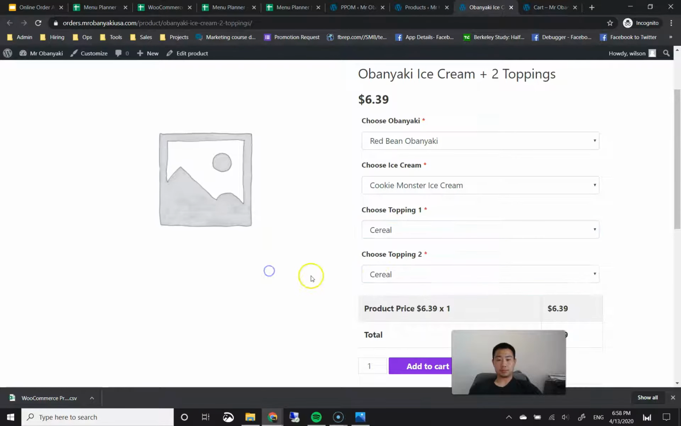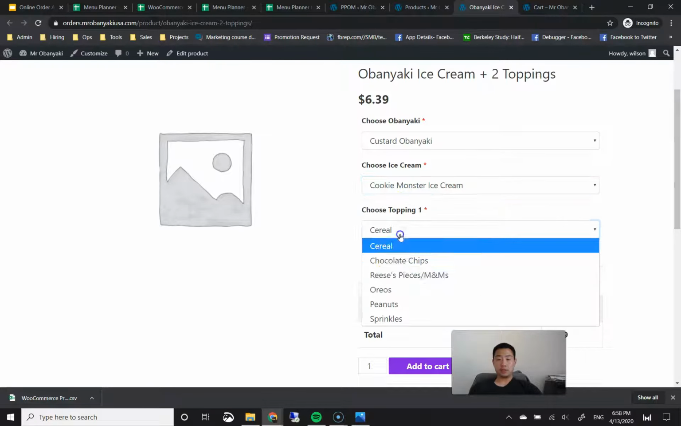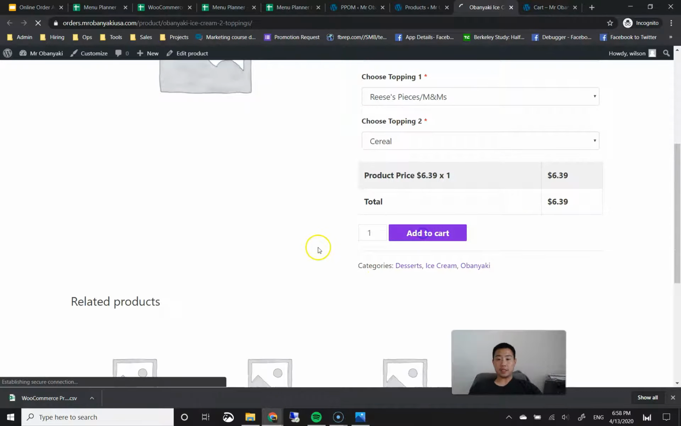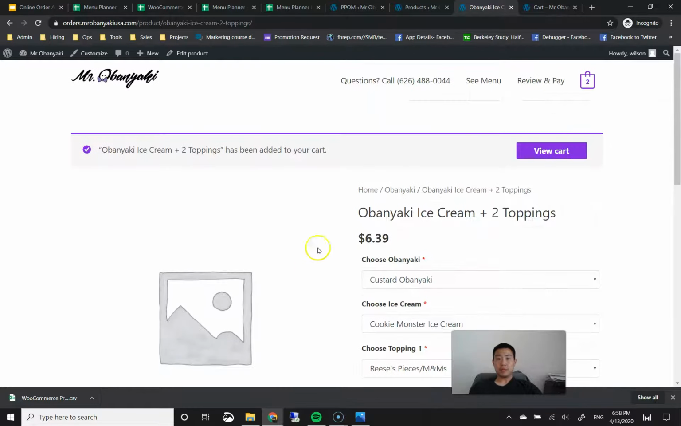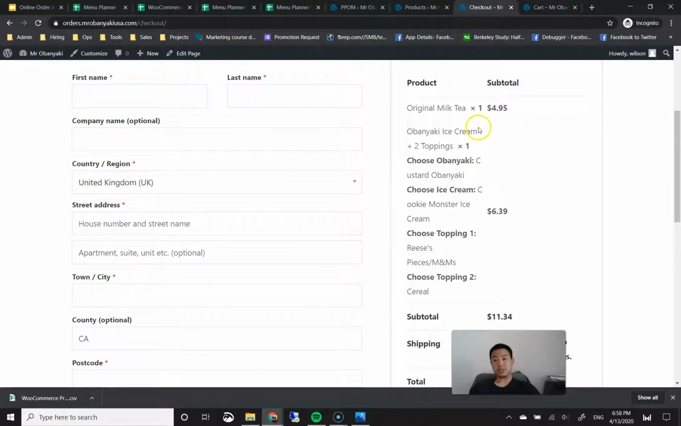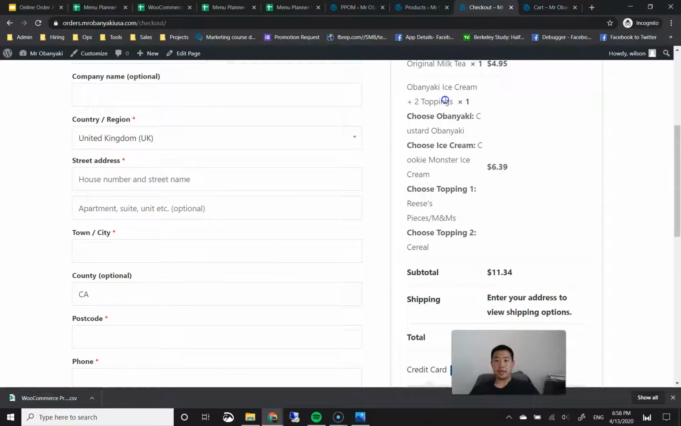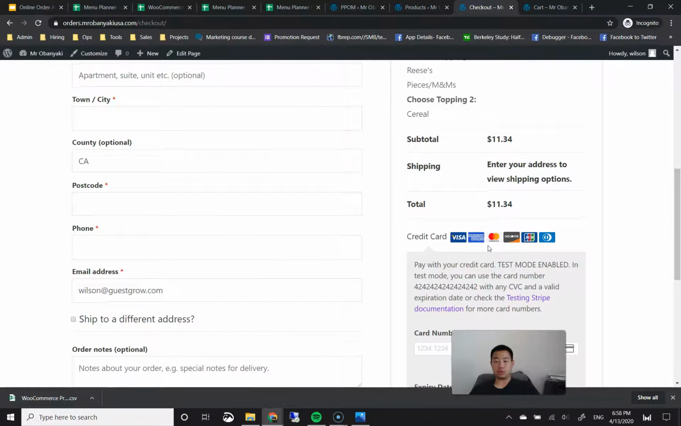How this works is that when you choose your ice cream and choose your toppings, and then you add it to cart, then you go to your cart, you can see that all of the options are added here. So it's $6.39 for the Obunyaki ice cream plus 2 toppings, and then the ice cream choice is here, topping choice 1 is there, and topping choice 2 is right there.